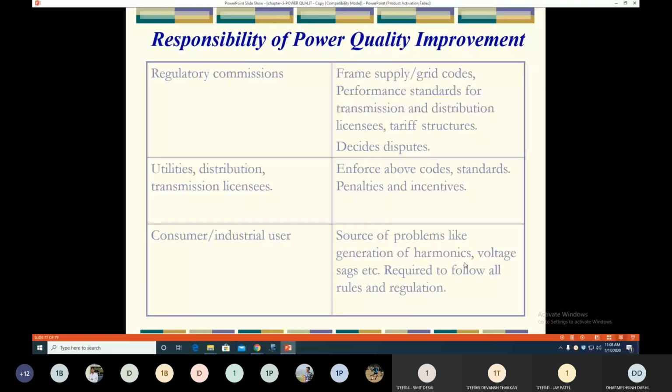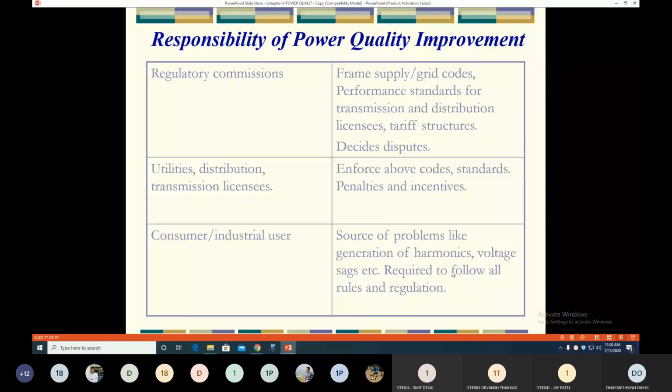Now let's see who is responsible for power quality improvement. Clear? In general, in different countries, there is a regulatory commission that develops the standards or framework for power quality related problems.